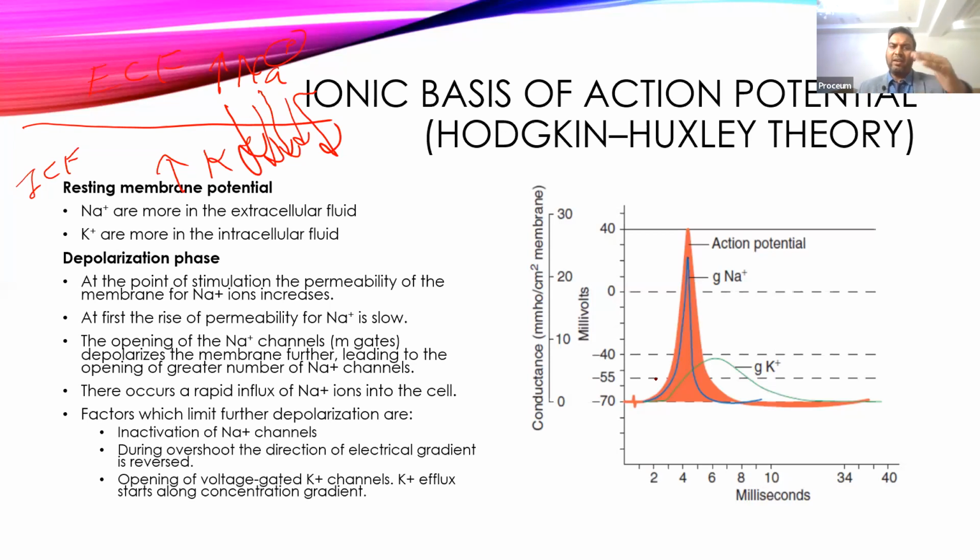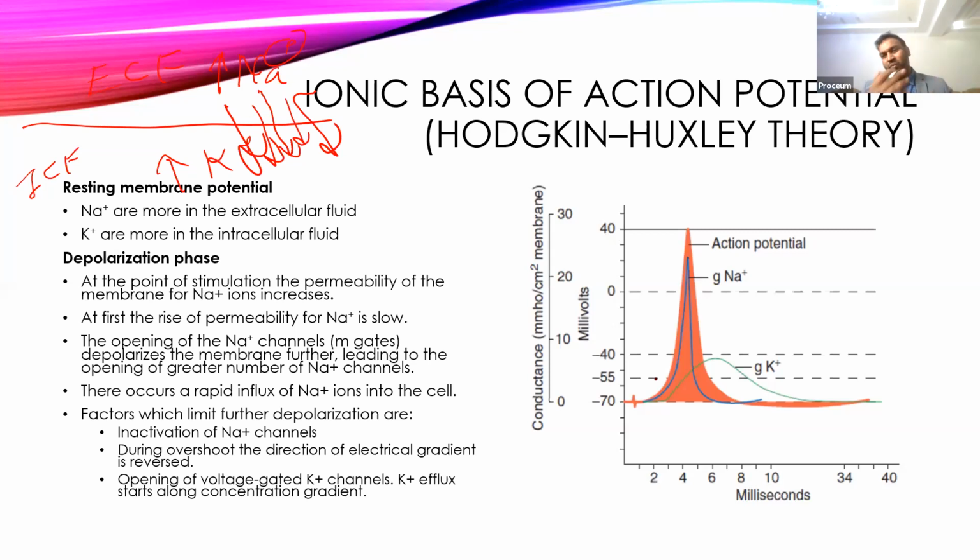Once they are active, they immediately get inactive. Now there are no more sodium channels available to enter, so no positive ions are entering. That is the one factor which limits the depolarization phase. So it doesn't go to plus 60, plus 70, plus 80. It goes somewhere to plus 30 to plus 40.